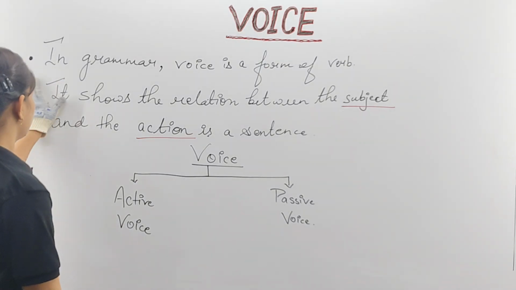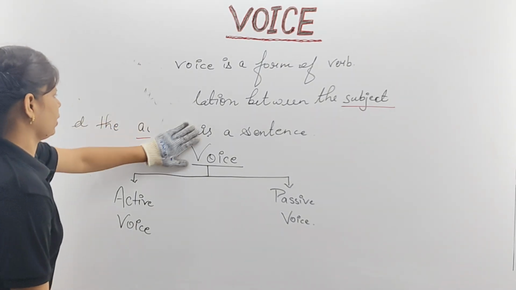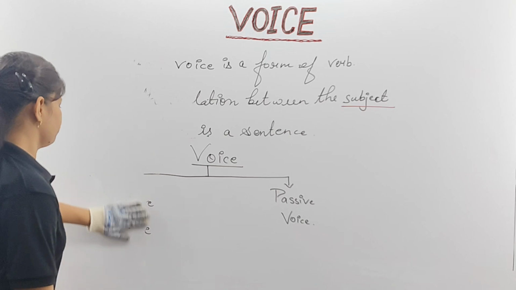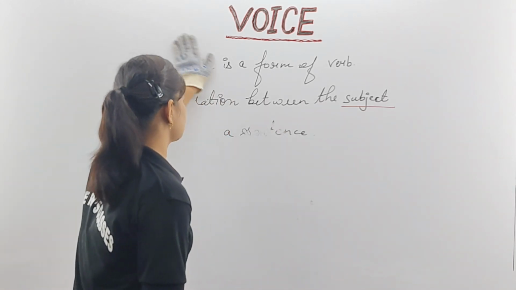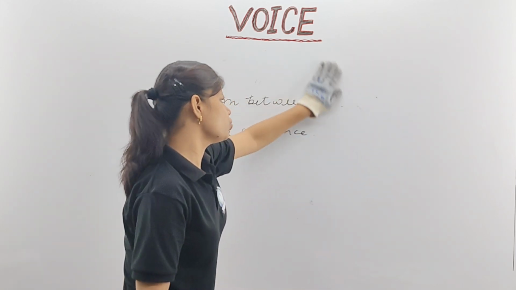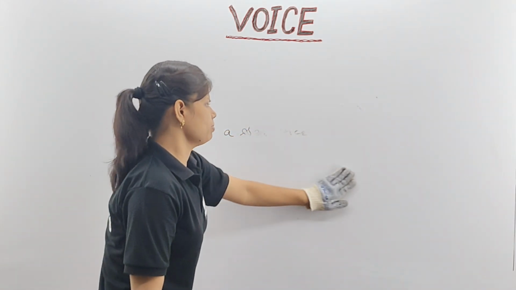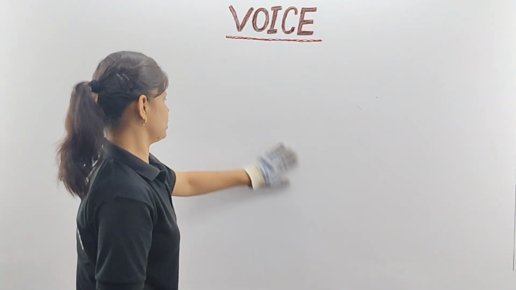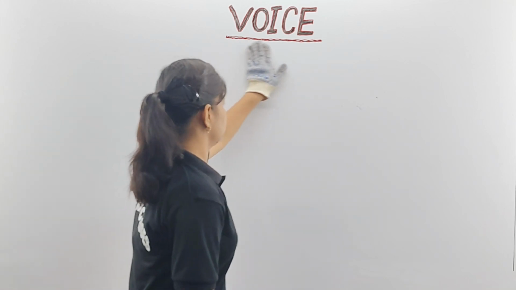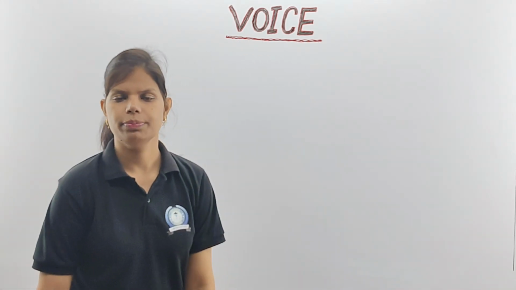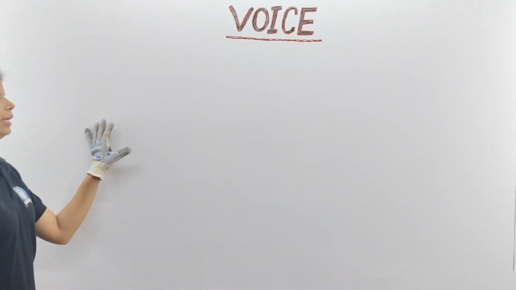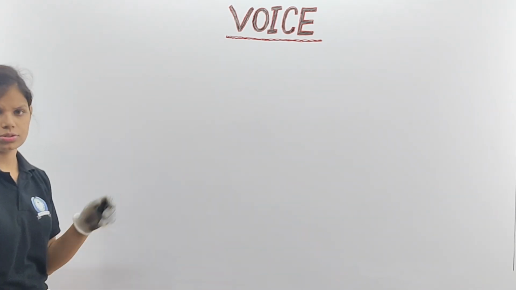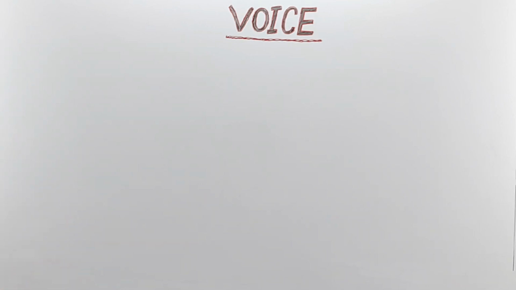Understood, no? So let's move to the other part, and we are going to classify active voice. You know already, when the subject or the doer is doing some action, it comes under active voice. Clear? समझ में आया? जब डूअर करने वाला कोई काम कर रहा हो और हम उसके बारे में बात करें, then it comes into your active voice. So what is the first one which you are going to write?